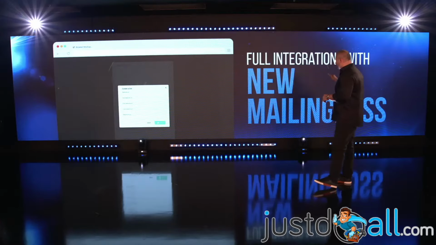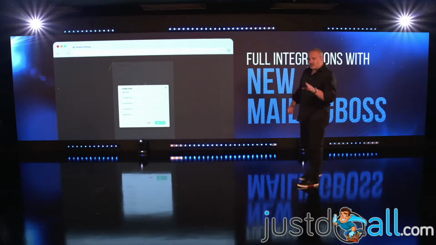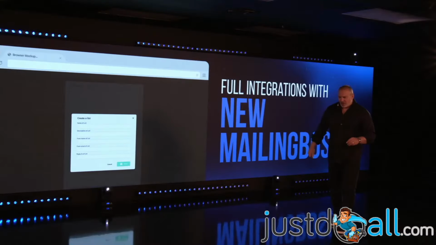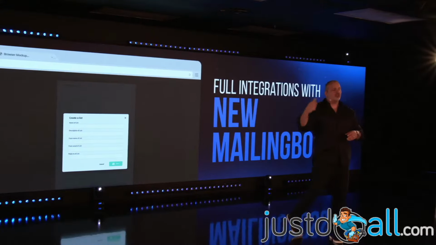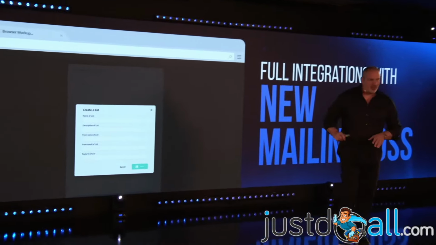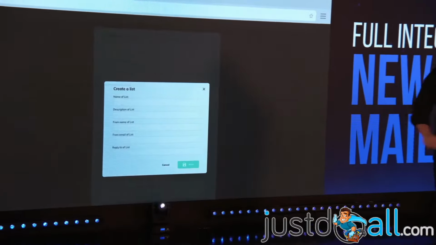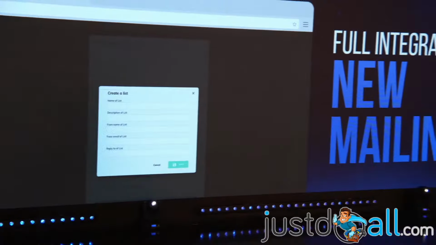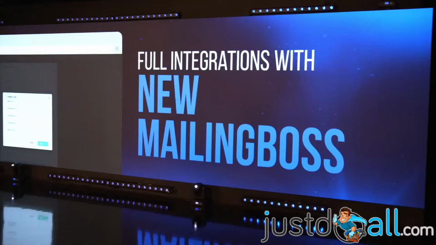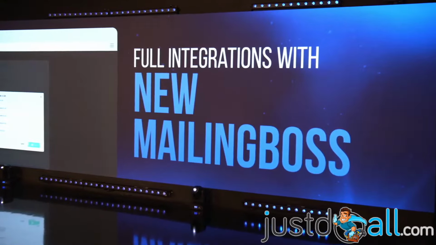Full integration with the new Mailing Boss. As you guys know, I'm going to talk about the new Mailing Boss in just a second. And then you are maybe thinking, okay, how can I use the new Mailing Boss on Cheetah? Same thing, you have the Mailing Boss app on Cheetah, right? So when you bring the Mailing Boss app to your page with the email form and you connect a list, the system will know if it is an old list, it is the old Mailing Boss.